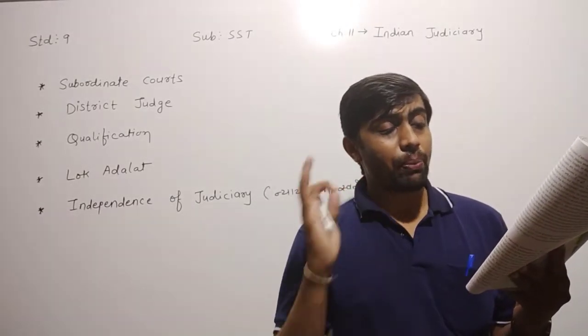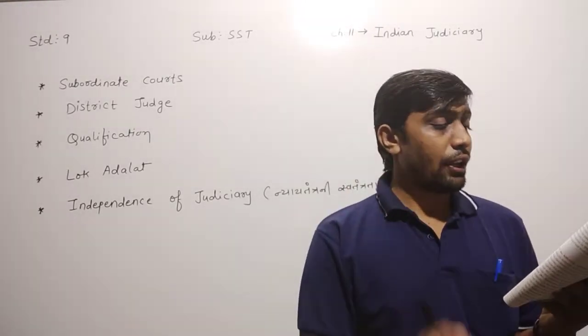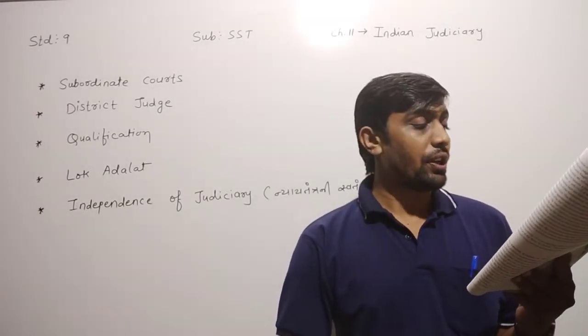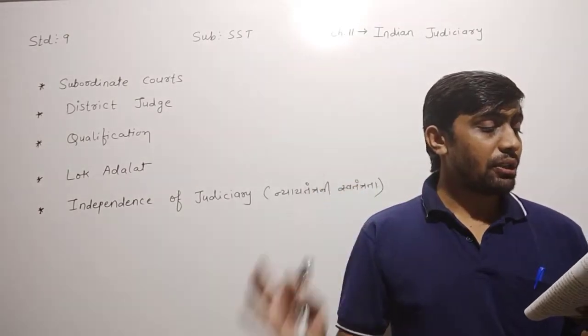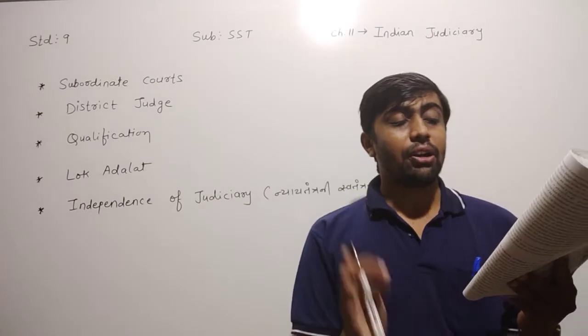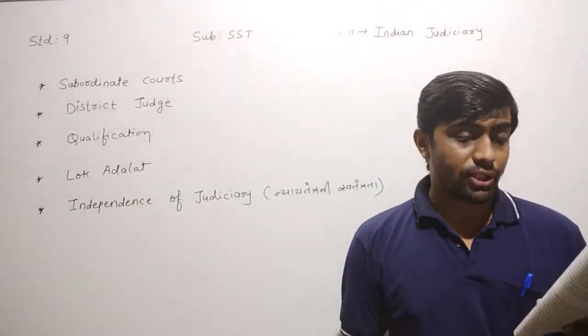This court has the power to give the punishment of imprisonment and ragging from 3 to 10 years. How much punishment have they been given the power to give? They have the power to give the punishment of imprisonment. Imprisonment means jail, and they also have ragging from 3 to 10 years and a penalty of up to 5,000 rupees or more than 5,000 rupees.